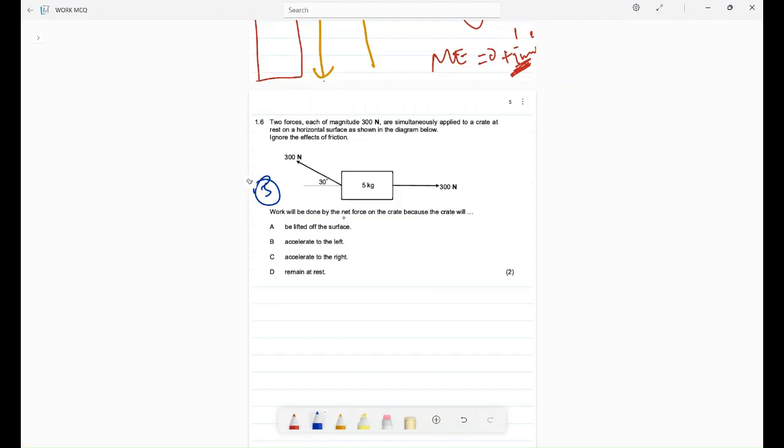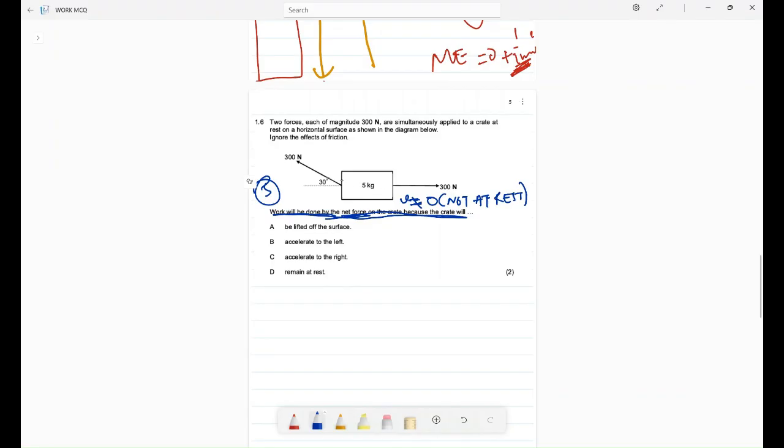Work will be done by the net force on the crate if our object is not at rest. These conditions tell us there will be work done by the net force. The minute we have a net force, it means our velocity is not zero, meaning not at rest. If you have a net force, it means our object is not at rest.